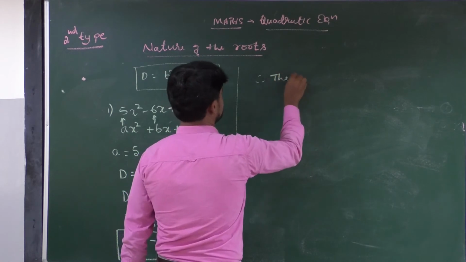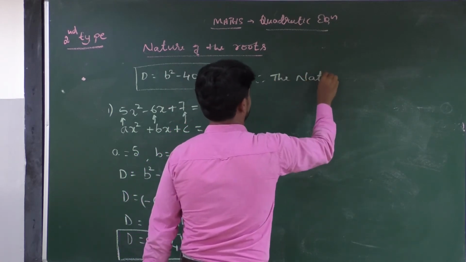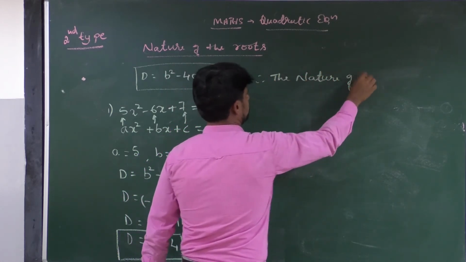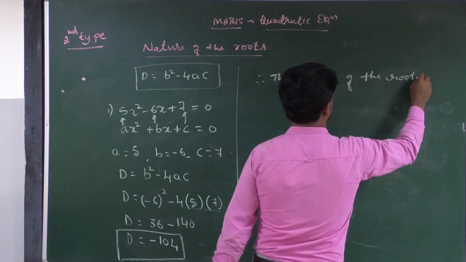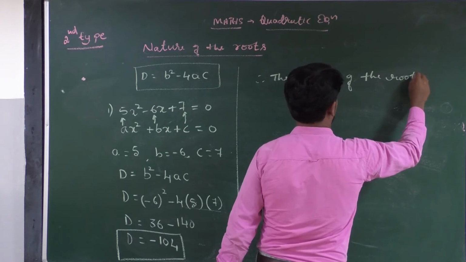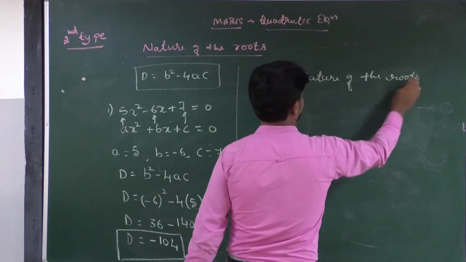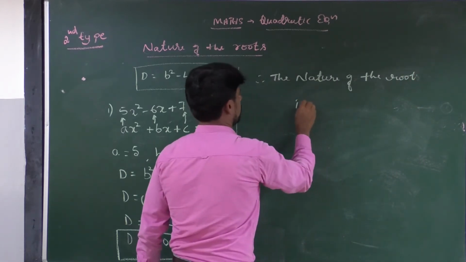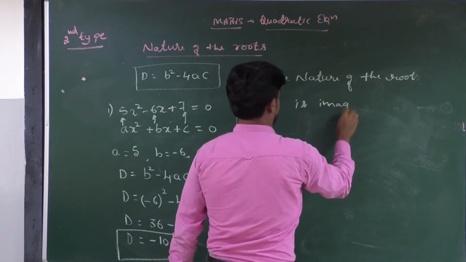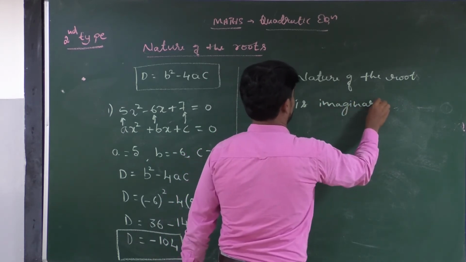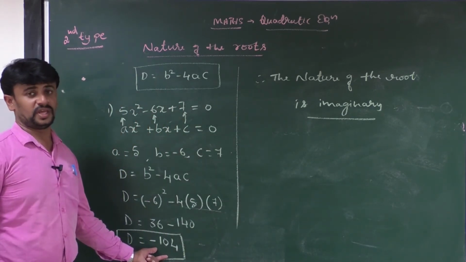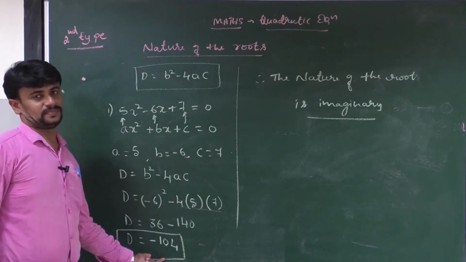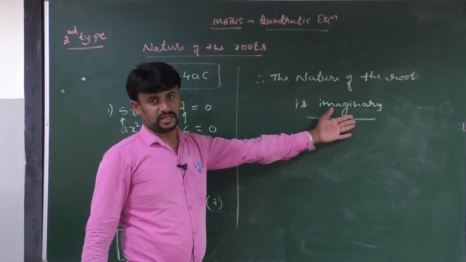Why do we call it imaginary? Because we got the answer negative 104. If there is a negative sign, the roots are imaginary.